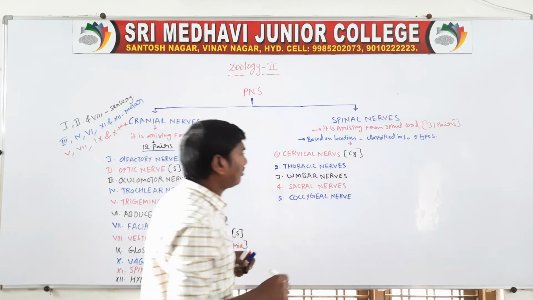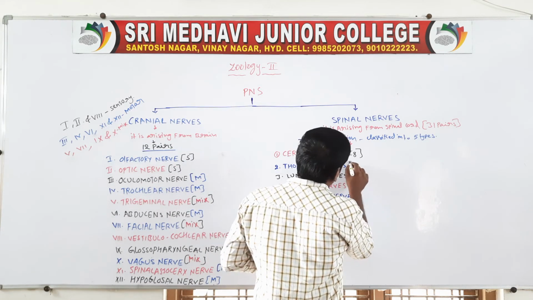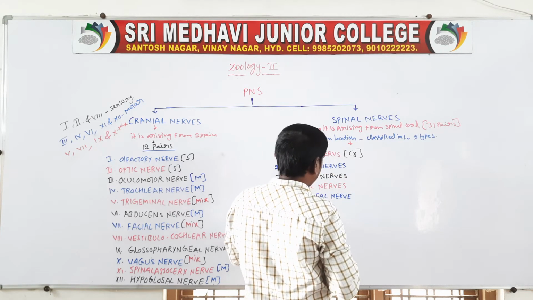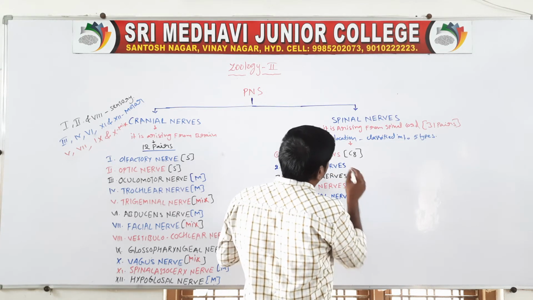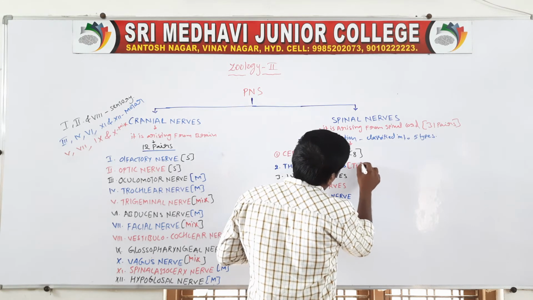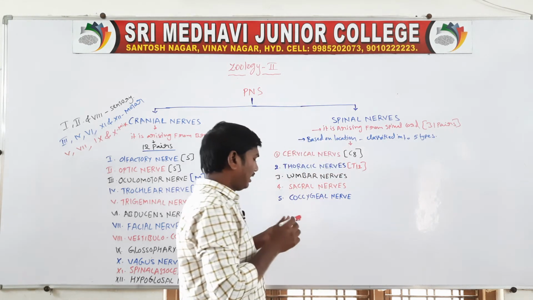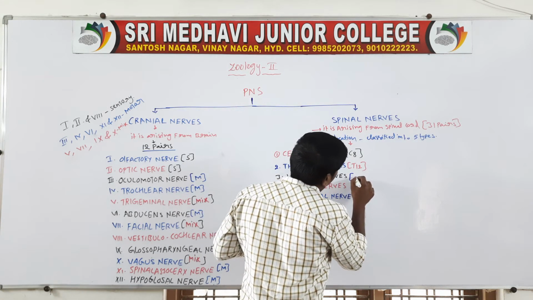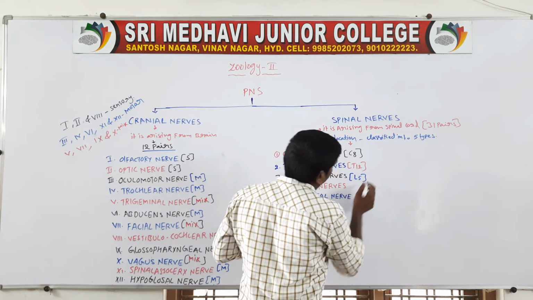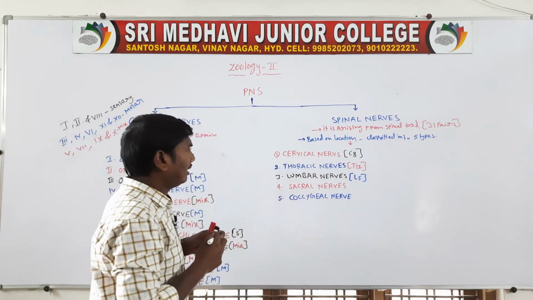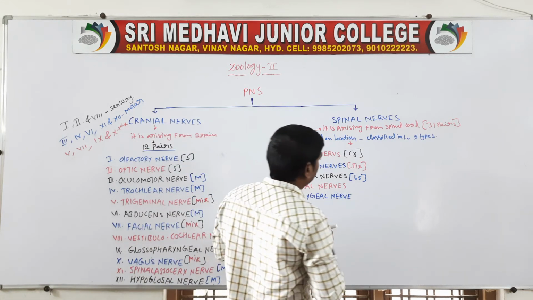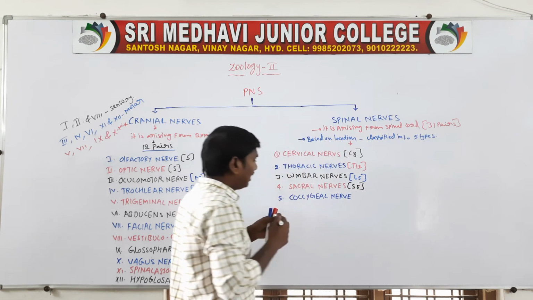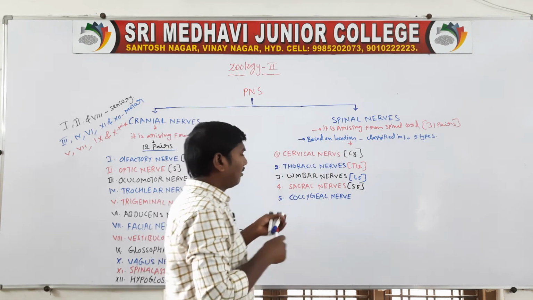Thoracic nerves are 12 pairs, T12. Next one, lumbar nerves. Lumbar nerves are 5 pairs, L5. Next one, sacral nerves. Sacral nerves are 5 pairs, sacral 5. Next one, coccygeal nerves are 1 pair.